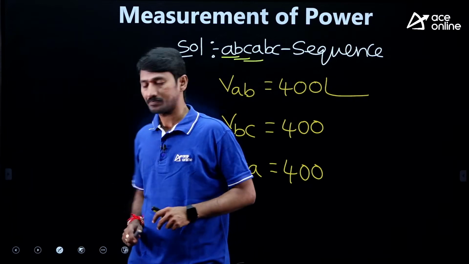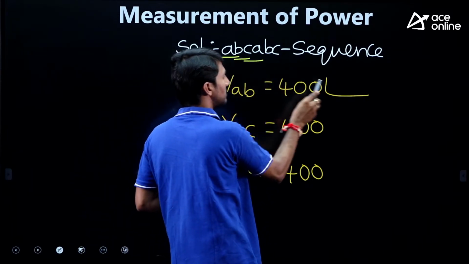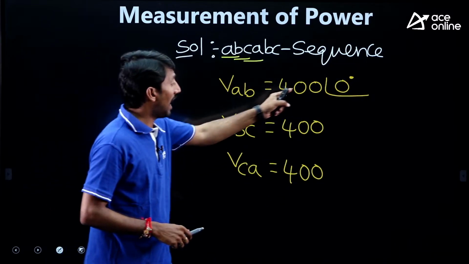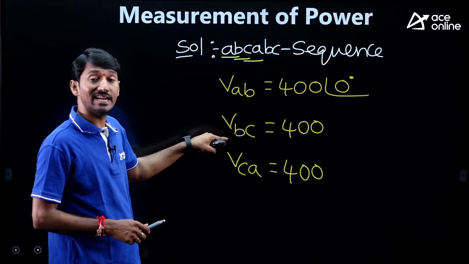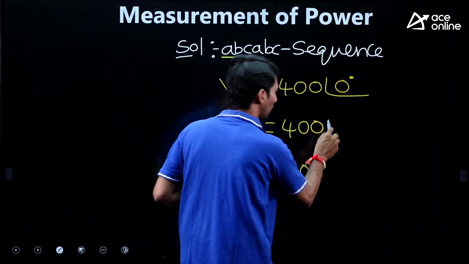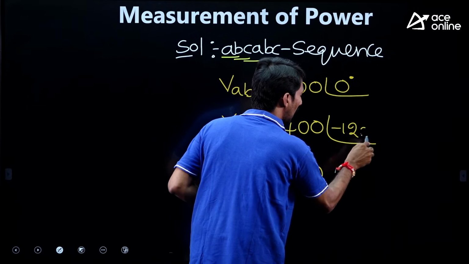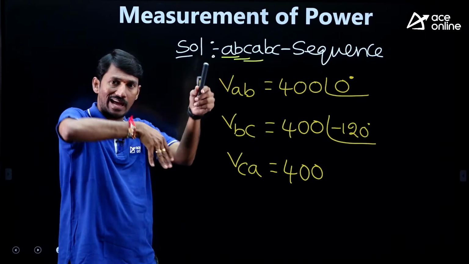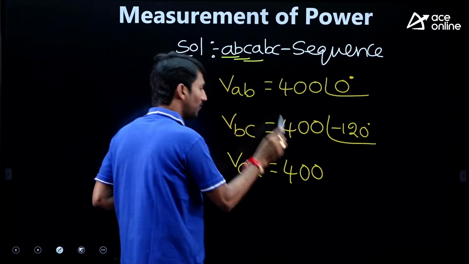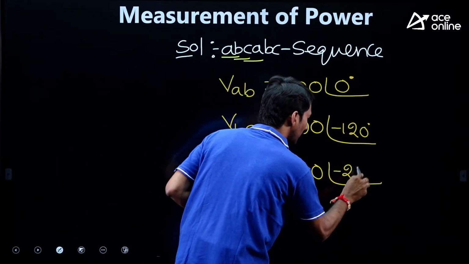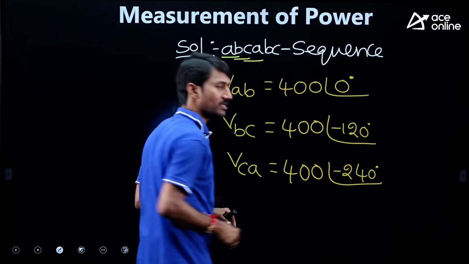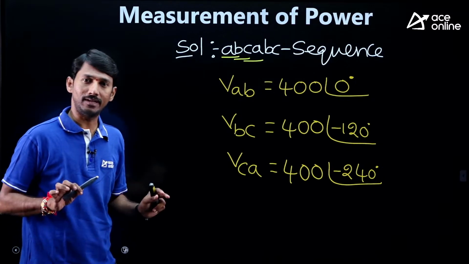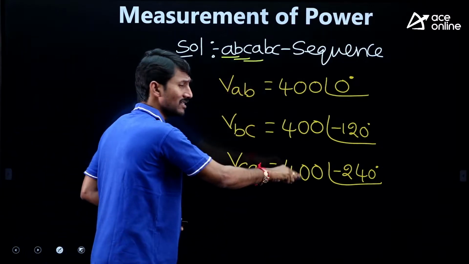Now, the point is, I am taking AB as the first one, 0 degrees. After AB, which degrees later it will be there? 120. So, that later 120 I am taking as minus, meaning lagging. AB is here. After this, lagging, so minus 120. After this again, one more, so minus 240. Clear? Right. These are the supply values.